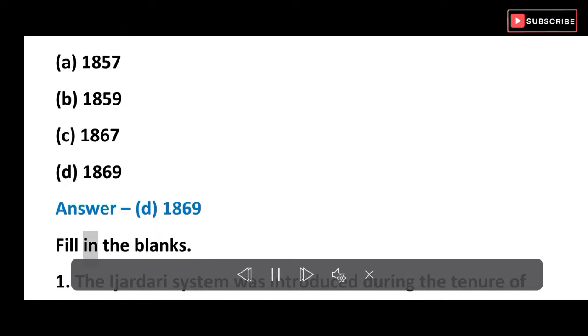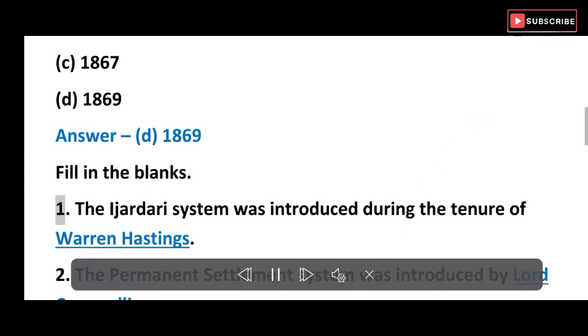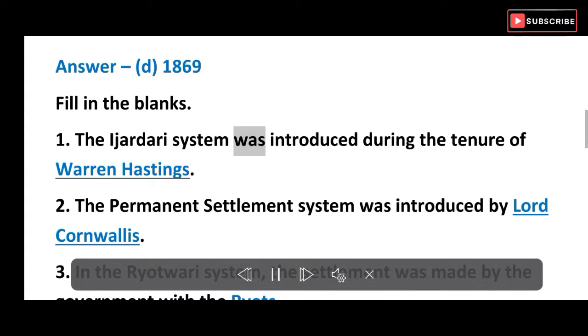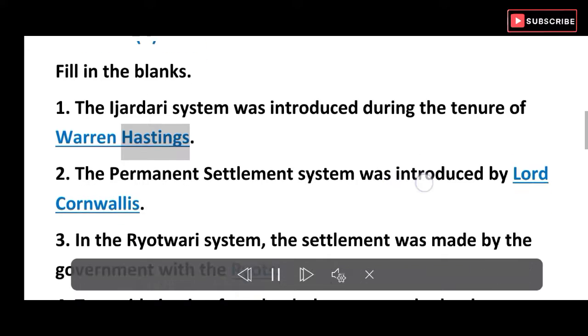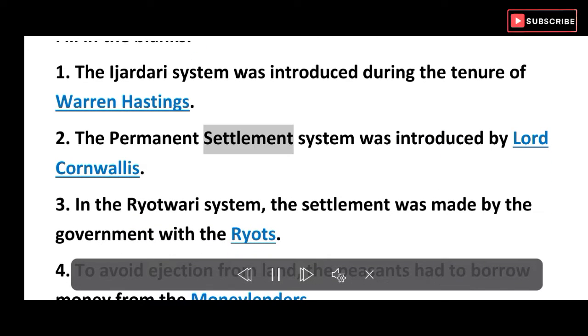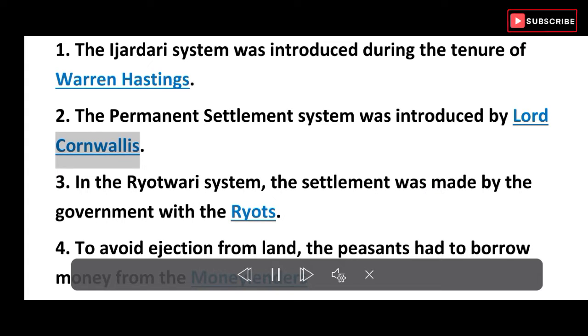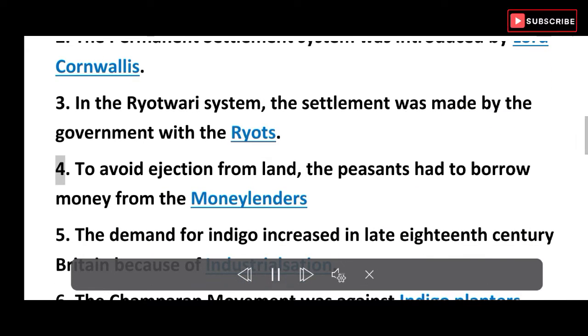Fill in the blanks. 1. The Ijardari system was introduced during the tenure of Warren Hastings. 2. The permanent settlement system was introduced by Lord Cornwallis. 3. In the Rayotwari system, the settlement was made by the government with the ryots. 4.